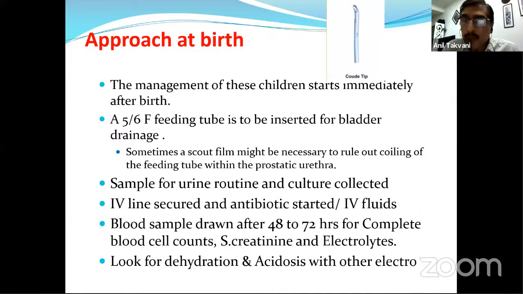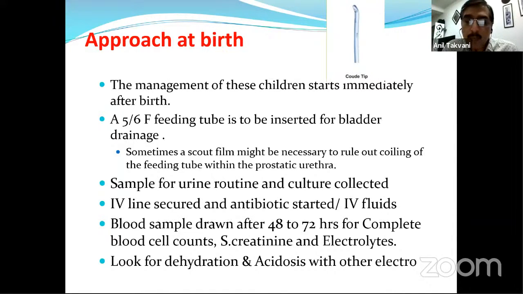The reason is that the bulb can very easily cause spasm of these trabeculated and inflamed bladders, and that can further make urinary drainage from the ureter difficult. Sometimes we need to take help of a scout film to see that the tube is not coiling into the dilated posterior urethra and the elevated bladder neck.